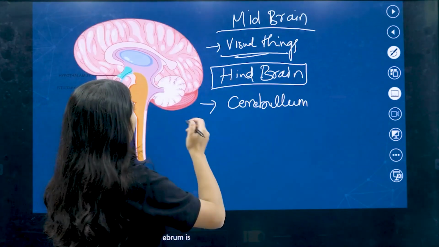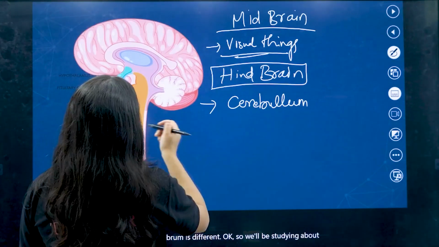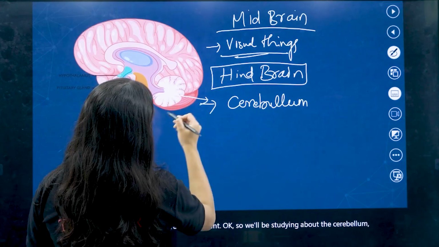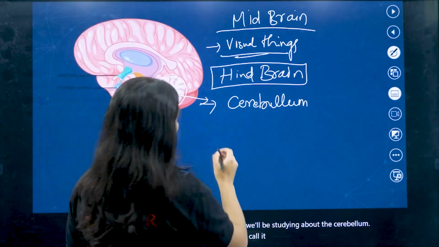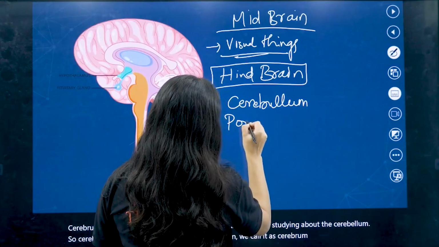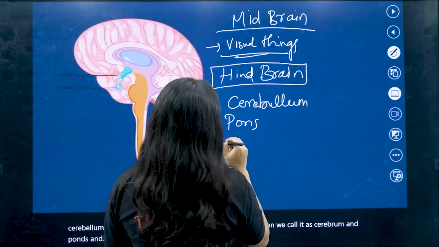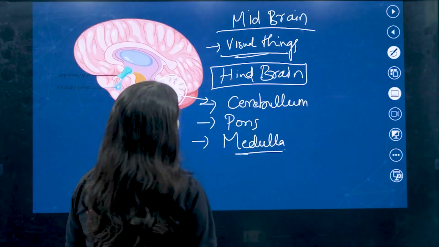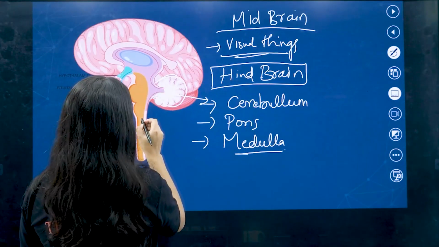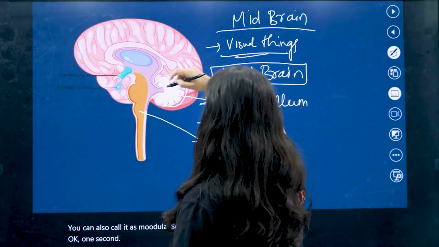So the cerebellum is this region, and then pons and medulla oblongata, which can also be called medulla. This is the medulla oblongata, and this is the pons.